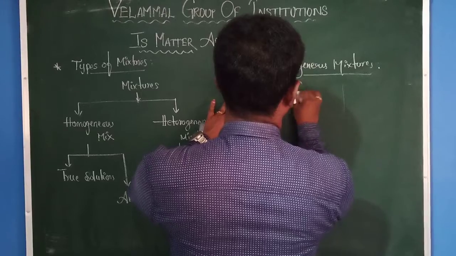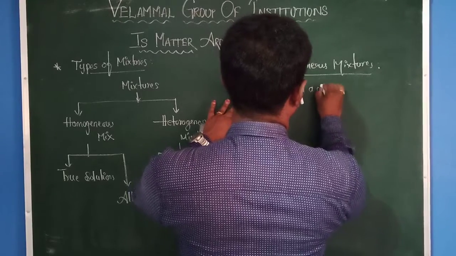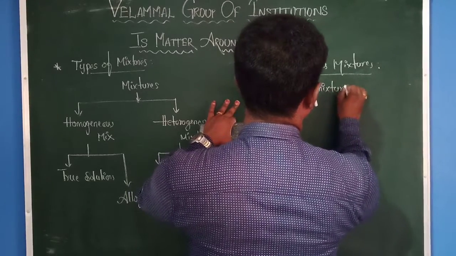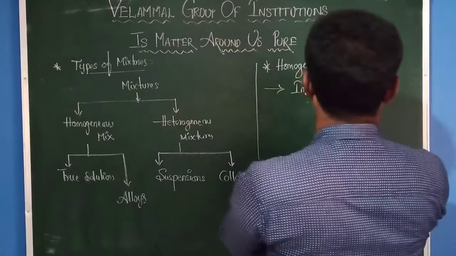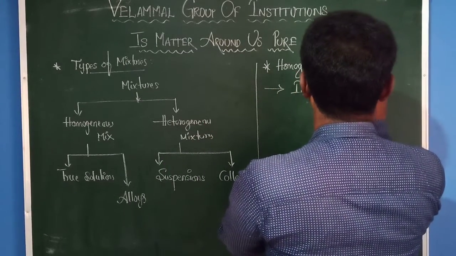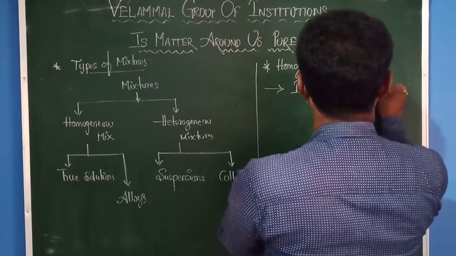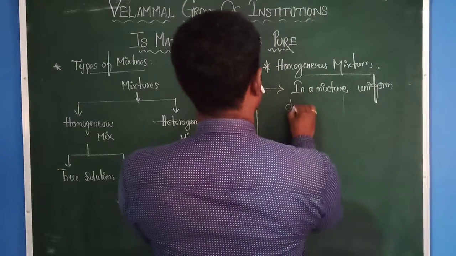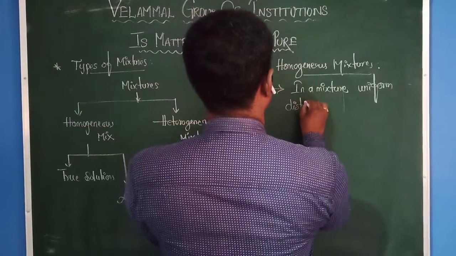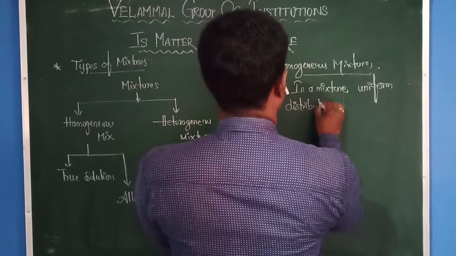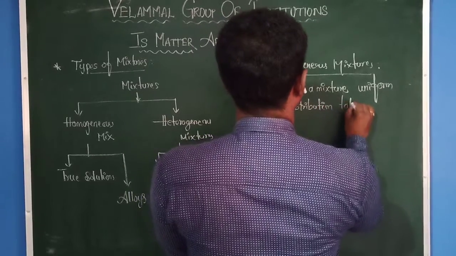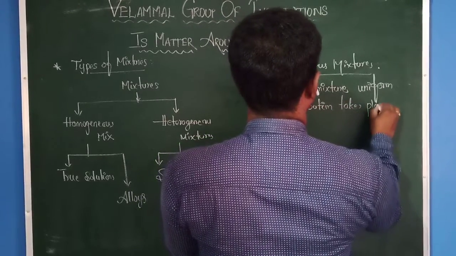Now, what is meant by homogeneous mixer? In a mixer, uniform distribution takes place.